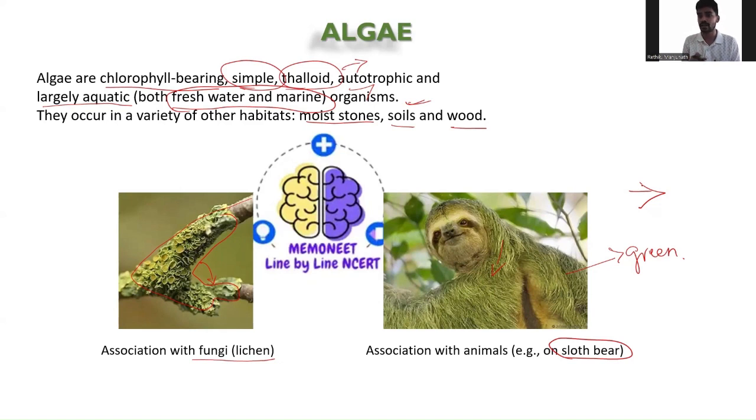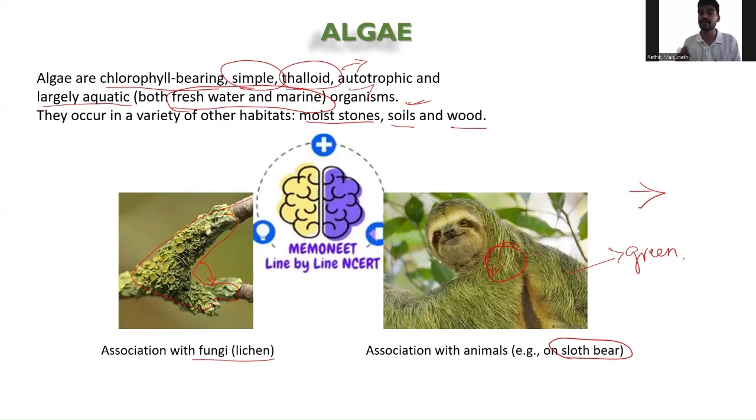Have you seen chameleons? What do we say about the chameleon? Rang badalta hai, that means it changes its color. But it's not quite like that. You cannot identify whether the chameleon is present on a tree or not, because it shows the same exact color as the tree. That is called camouflage. The same happens when this animal moves on tree trunks or grasses; because of the color, one will be unable to differentiate. This is camouflage, and it can protect the animal from predators.